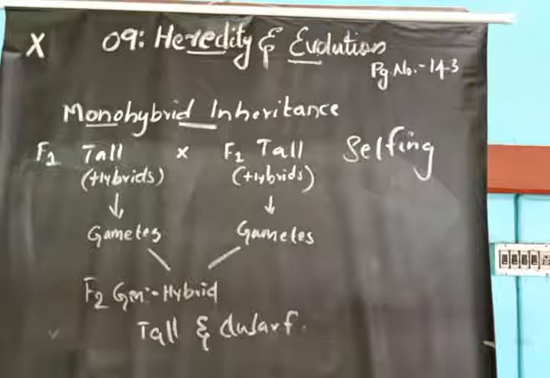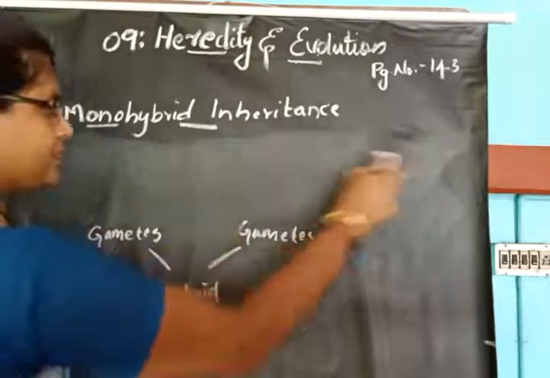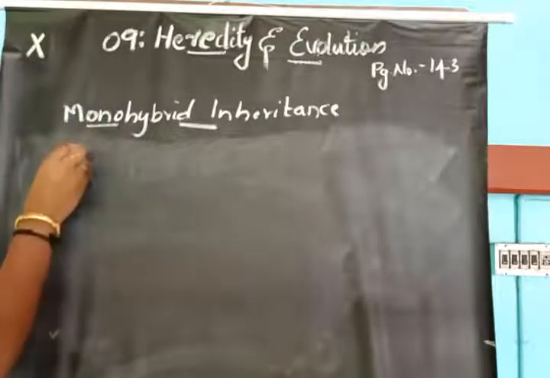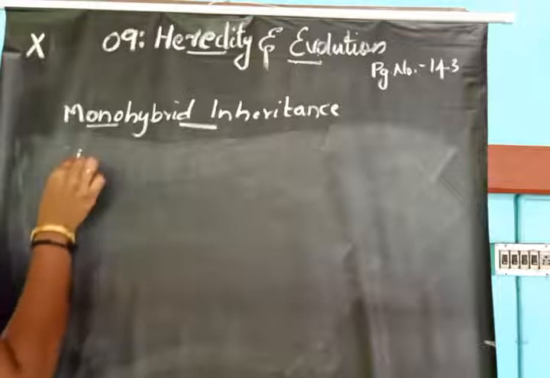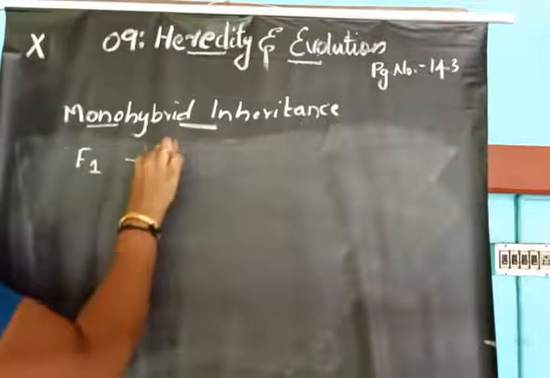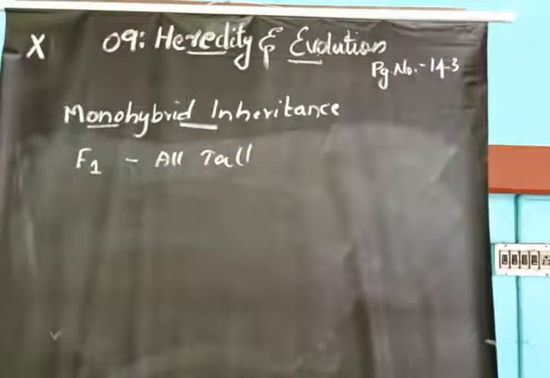So in the F2 generation, Mendel obtained both tallness as well as dwarfness in the progeny. So the conclusion is, while he did the F1 cross, all plants are tall.